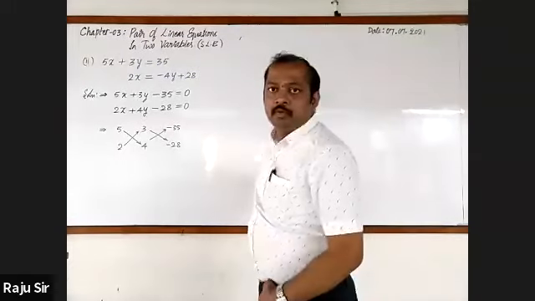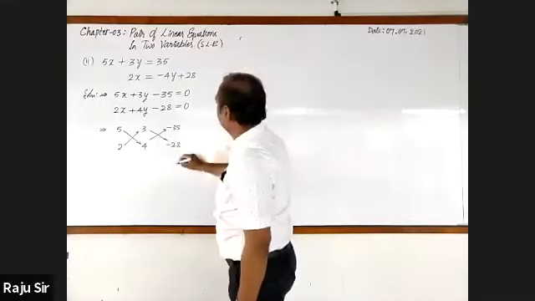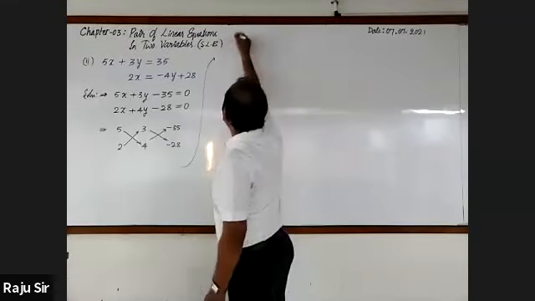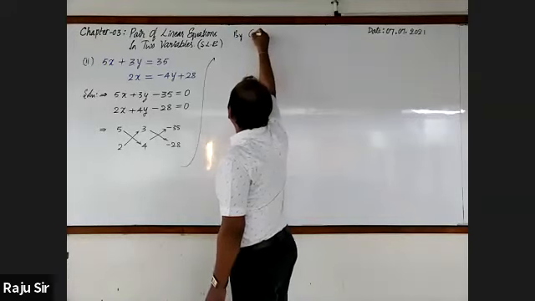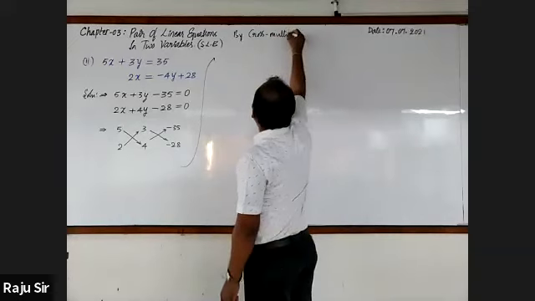Written up. Now let us go for following the cross multiplication method, by cross multiplication.